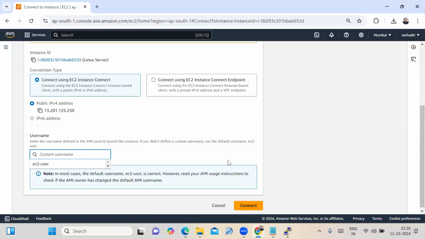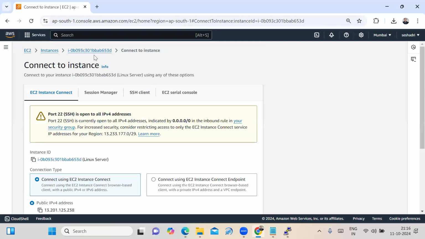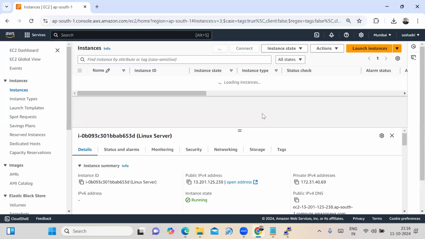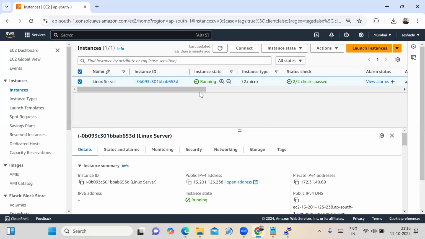See, it's very simple, we can just launch and connect it. It's a matter of just 2-3 minutes. Once your practice is completed, we have to terminate it. Again, if you need it, you go through the same steps. Then only your practice will be perfect. Now we'll see how I can launch and connect the Ubuntu server.